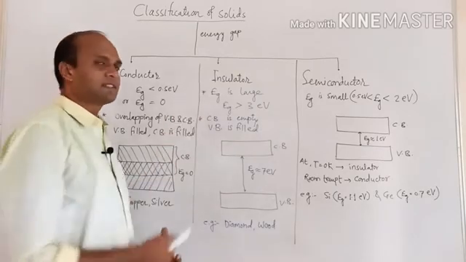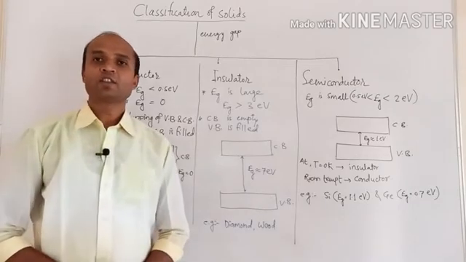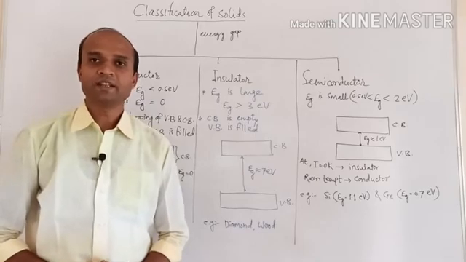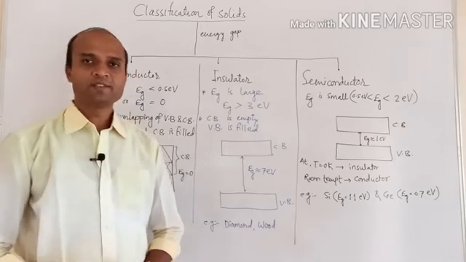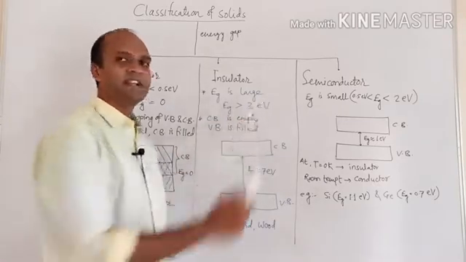Then next is the insulator. So insulators are the solids in which the energy gap is very large. Very large means the energy gap Eg is approximately greater than 3 electron volt.